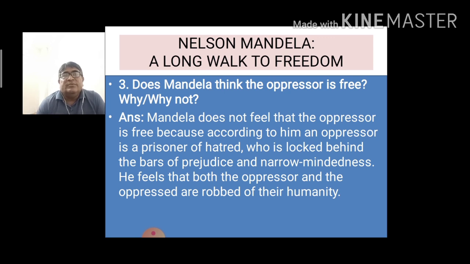He feels that both the oppressor and the oppressed are robbed of their humanity. So, Mandela does not feel that the oppressor is free, because as per his point of view, the oppressor is a prisoner of hatred and is locked behind the bars of prejudice and even narrow-mindedness. He feels that both the oppressor and the oppressed are robbed of their humanity.